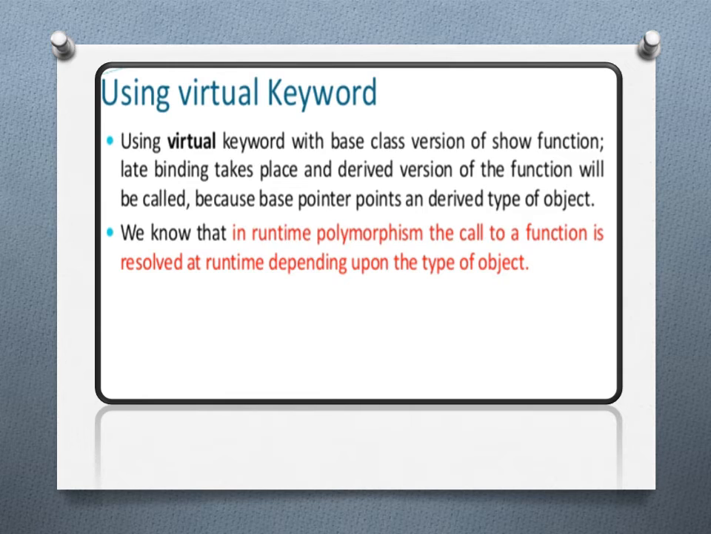We know that in runtime polymorphism, the call to a function is resolved at runtime depending upon the type of object. So in runtime polymorphism, the call to a function is resolved when that particular function is called, at runtime, depending upon the type of object.